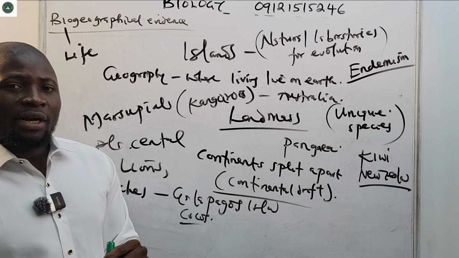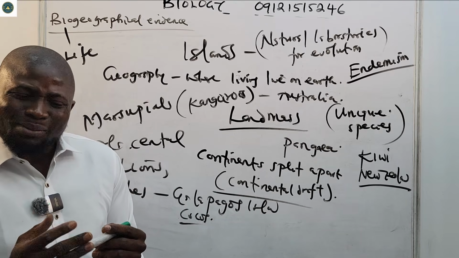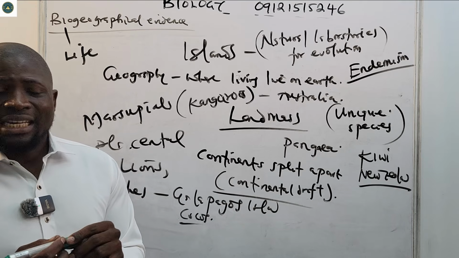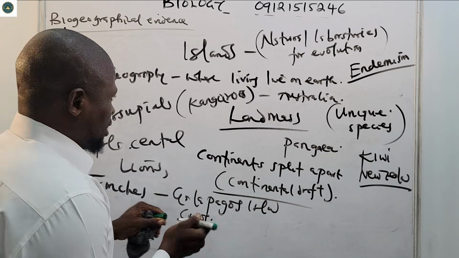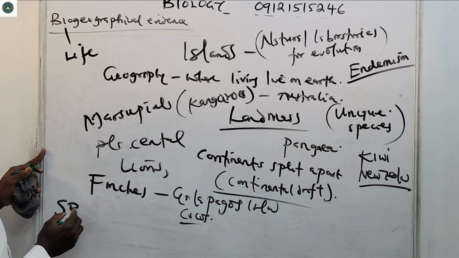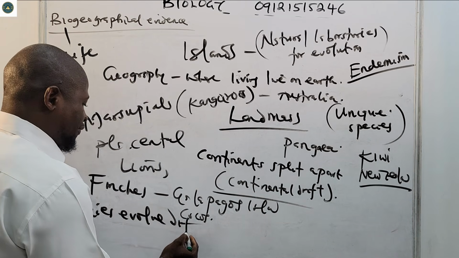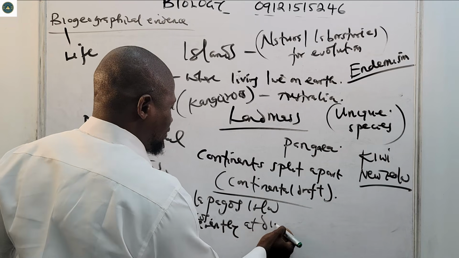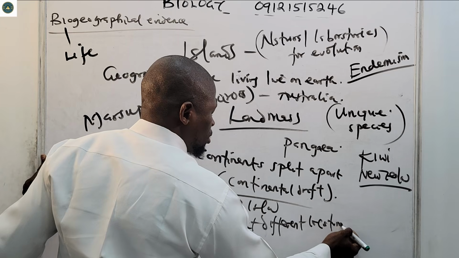But of course, on the islands you find some organisms that have adapted to that particular environment. So biogeography shows that species evolve differently at different locations.